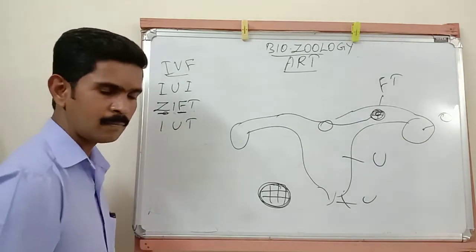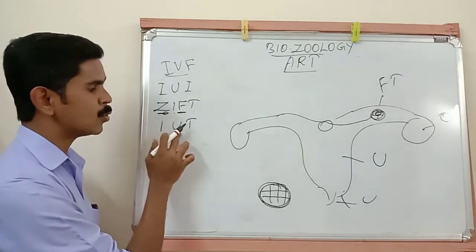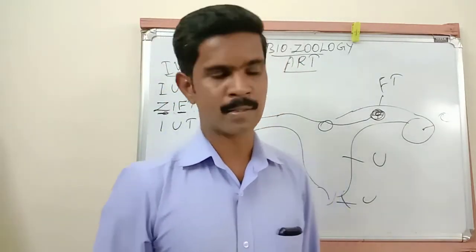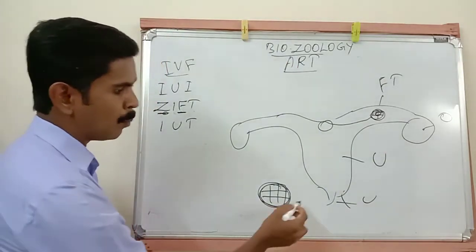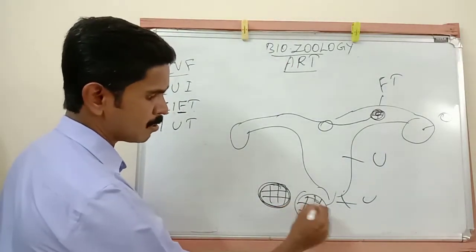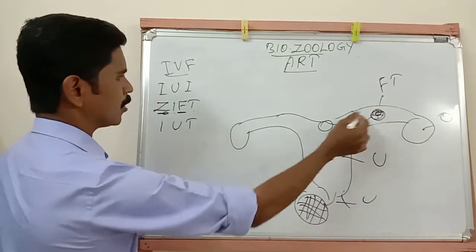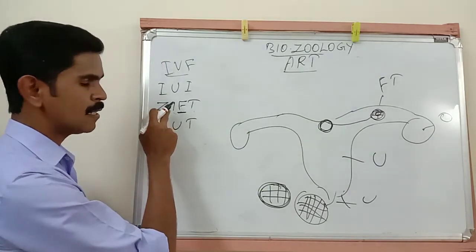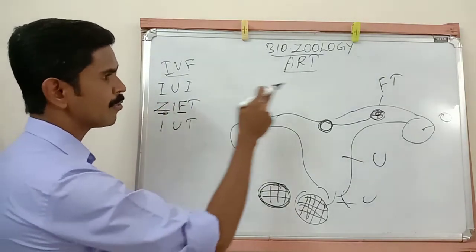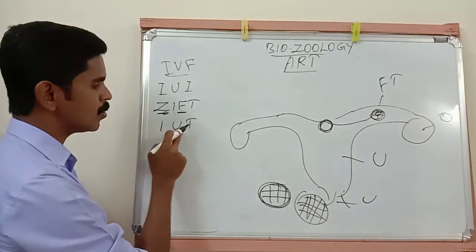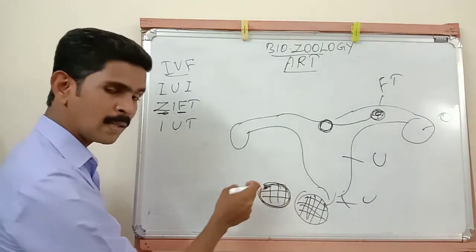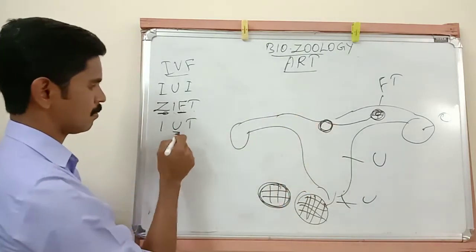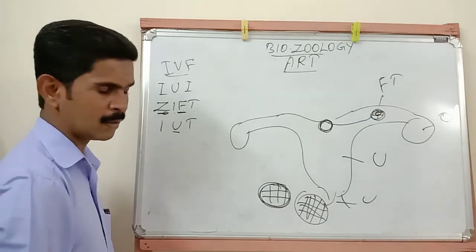Then IUT, intrauterine transfer. In this method, a more than 8-cell stage zygote is transferred to the uterus region directly. So the difference is that in ZIFT the 8-cell stage zygote is transferred to the fallopian tube, but in intrauterine transfer the more than 8-cell stage zygote is transferred to the uterus. Understand all of you?